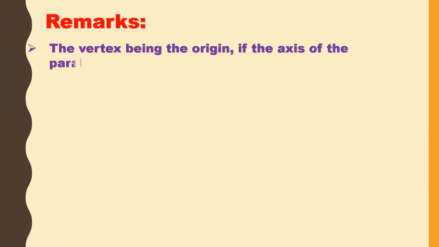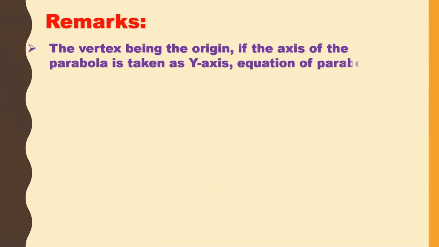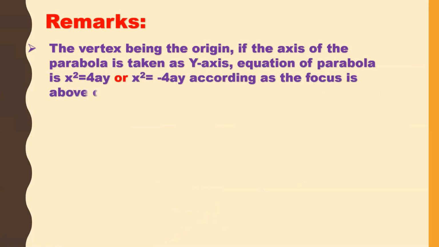Next, let us see. The vertex being the origin, if the axis of the parabola is taken as the y-axis, the equation of parabola is x square is equal to 4ay or x square is equal to minus 4ay, according as the focus is above or below the axis.